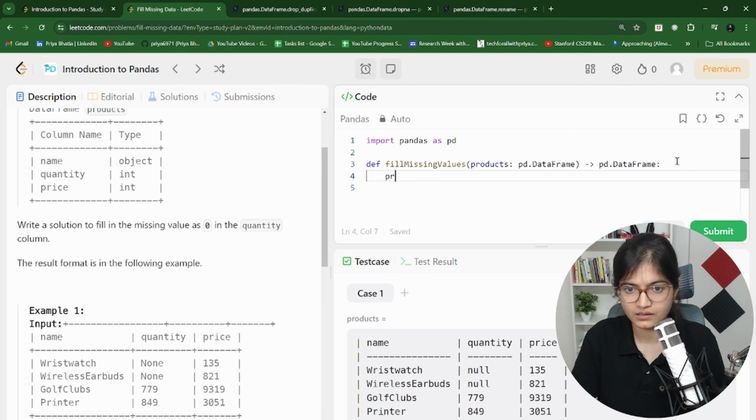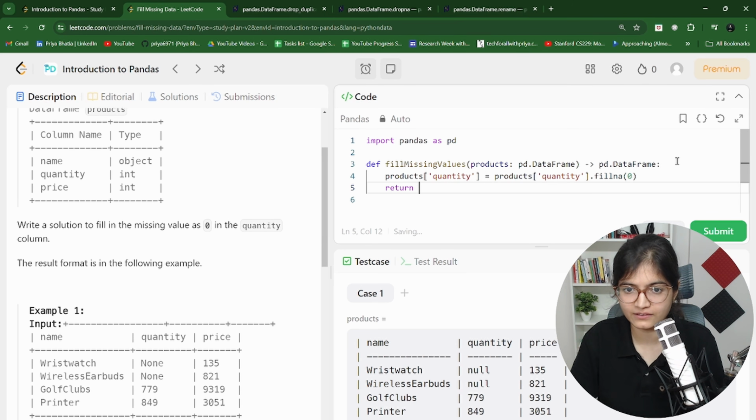products of quantity, specifically I will pick up, and I will say products of quantity dot fillna to fill the null values with zeros.